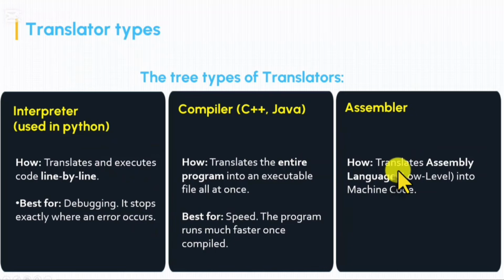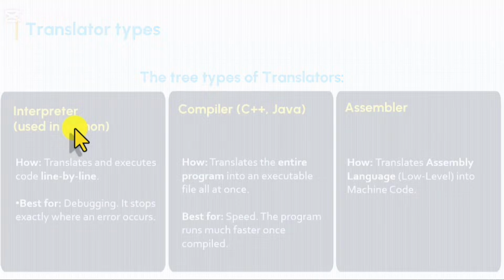Then we have assemblers. Assemblers simply translate assembly language, which itself is also a low-level language, into machine code, the 0s and 1s. So these are the three types of translators that we have, and Python uses an interpreter. So Python is a high-level interpreted programming language.